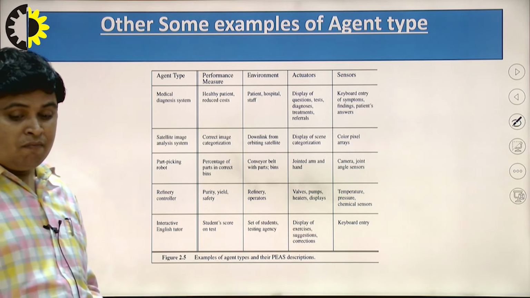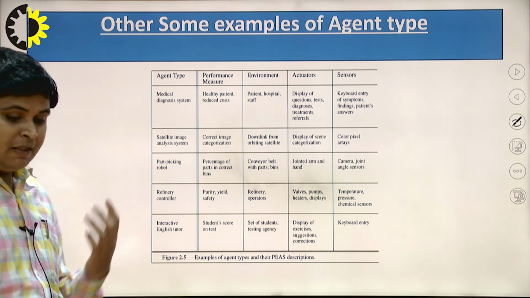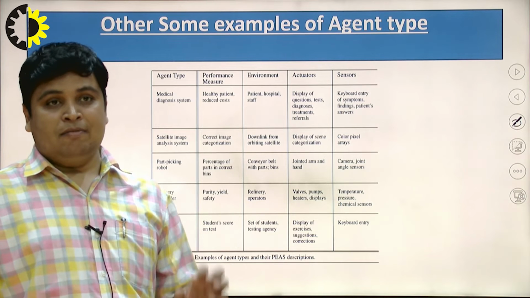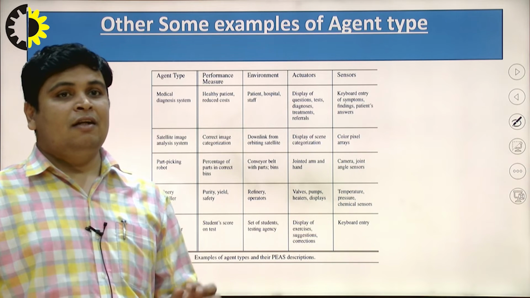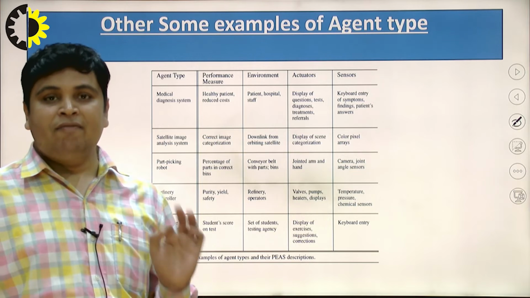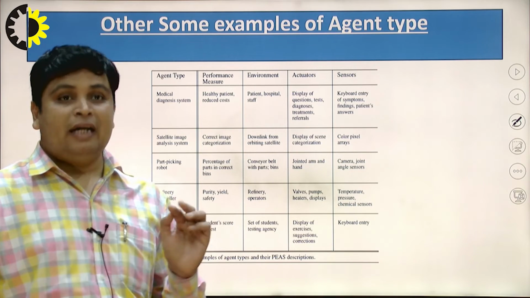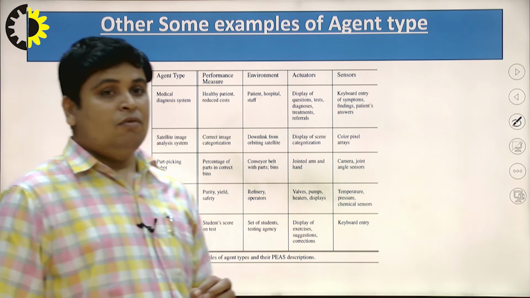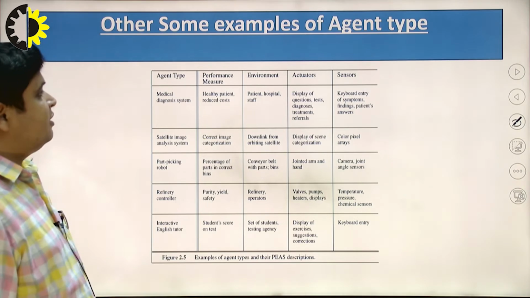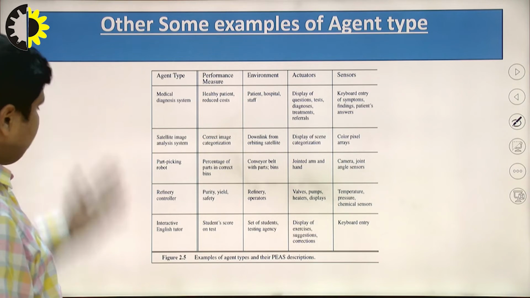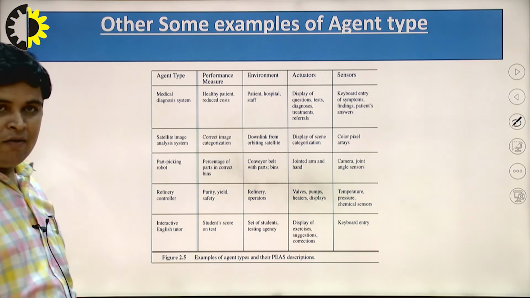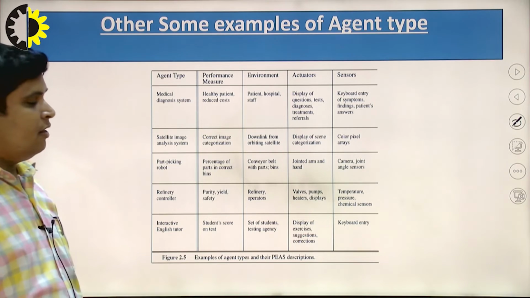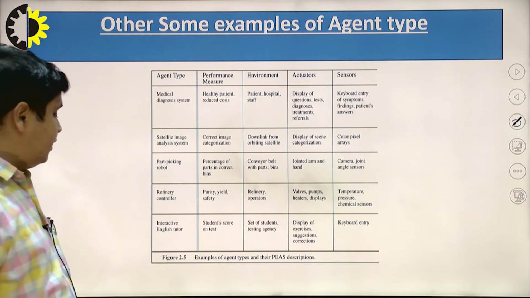For developing good quality agents, we first analyze performance measures, in what environment our agent will act, what actuators are required, and what sensors are required. So this is the PEAS description of five agent types: medical diagnosis system, satellite image, part picking, refinery control, and finally interactive English tutor.